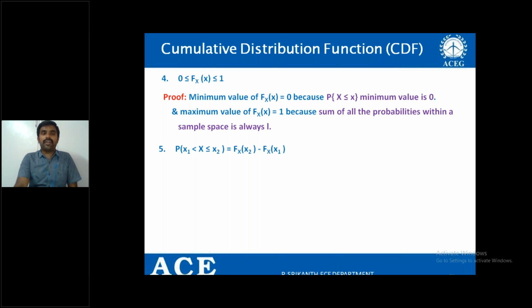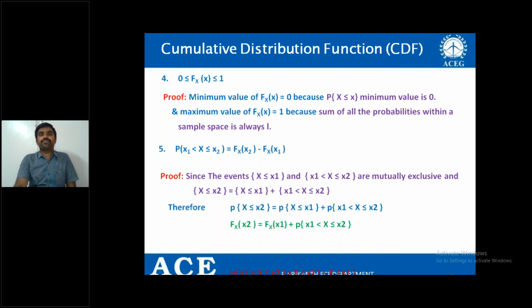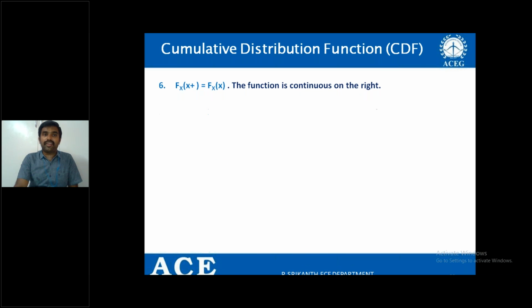What is the fifth property? The probability can always be calculated by using the distribution function, that is P of x1 less than X less than or equal to x2 equals Fx of x2 minus Fx of x1. And what is the sixth property?